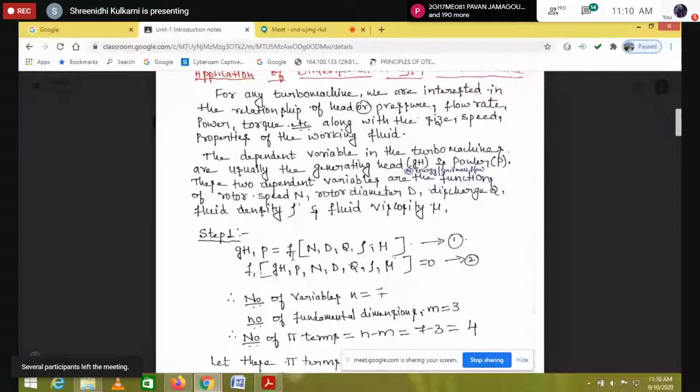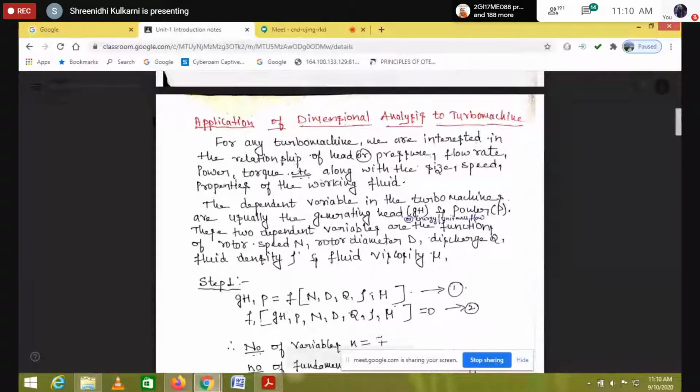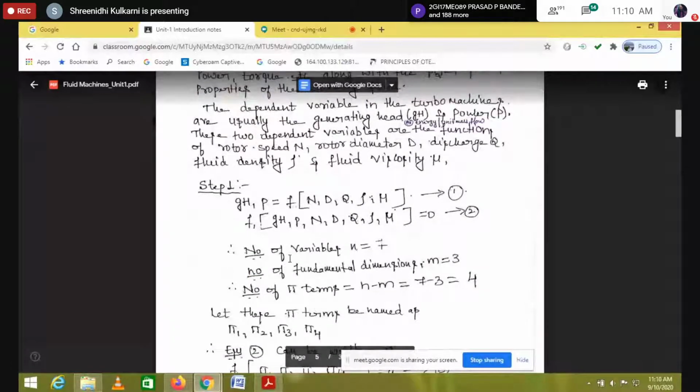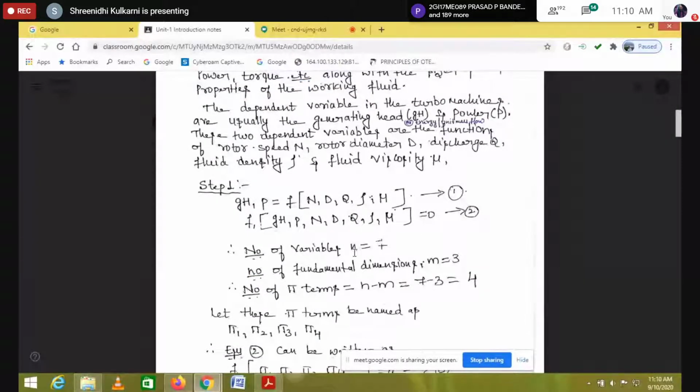Next I will count how many variables there are, dependent as well as independent: 1, 2, 3, 4, 5, 6, and 7. So for this application of dimensional analysis, we have 7 variables. That is small n equals 7.